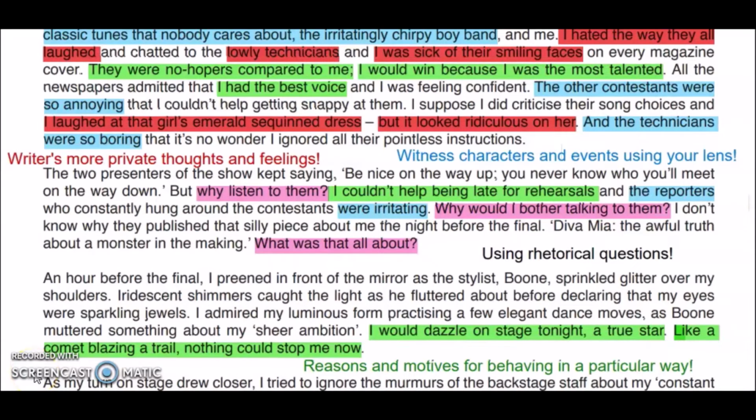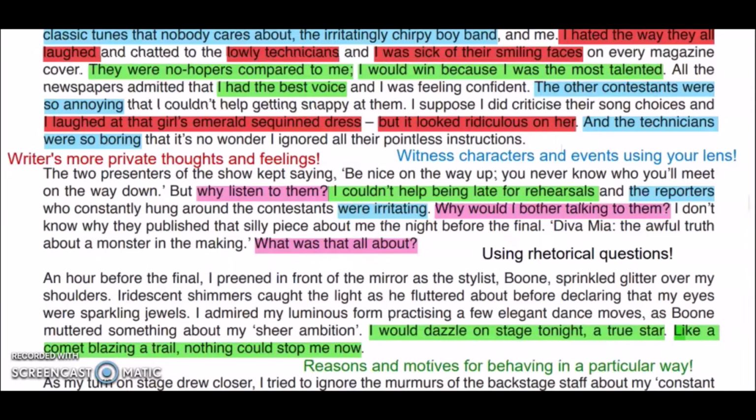Another key feature of diary entry is that in diaries we find reasons and motives for behaving in a particular way. For example, those who are writing diaries are true to themselves, so they write the reasons behind every act of theirs. Here the character is Mia, so we see why Mia is behaving that way. She is talking to herself, so that's why she is writing down all the reasoning for why she is behaving that way. She knows that nobody is reading her diary, that's why she is being true to herself. She is writing all the truth about herself.